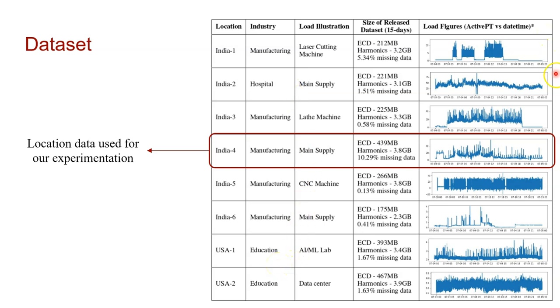On the rightmost column of this dataset table, you can see the figures showing a one-day power usage pattern for all the industries. We can see the varied nature of power usage pattern of these 8 different industries. We have released for the research community the electrical consumption data and the harmonics data for a span of 15 days for each of these listed locations. We have used the India 4 location data to illustrate our baseline approach in our research work.